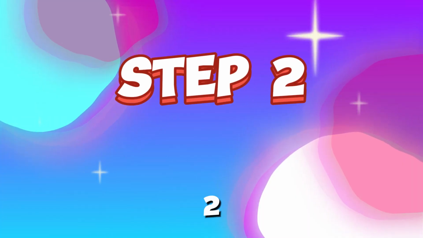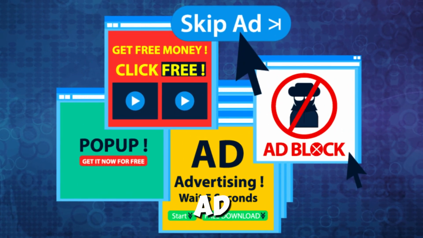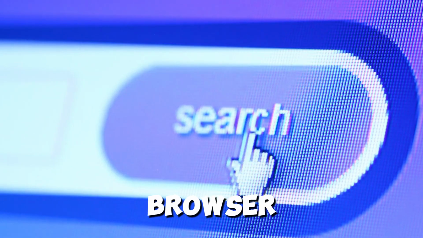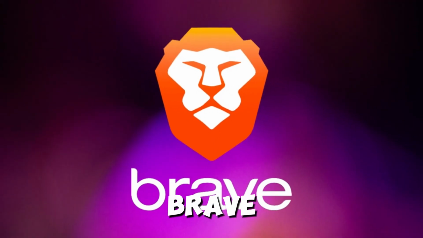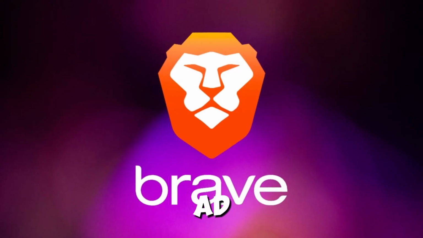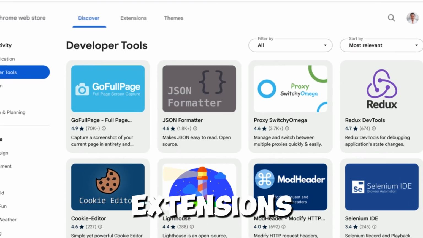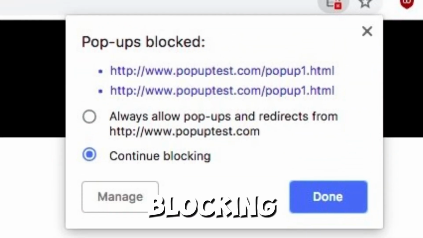Step 2. Use a privacy-focused browser. If you want to take ad blocking to the next level, consider switching to a privacy-focused browser like Brave or Mozilla Firefox. Brave, for example, comes with built-in ad and tracker blocking, so you won't need to install any additional extensions.